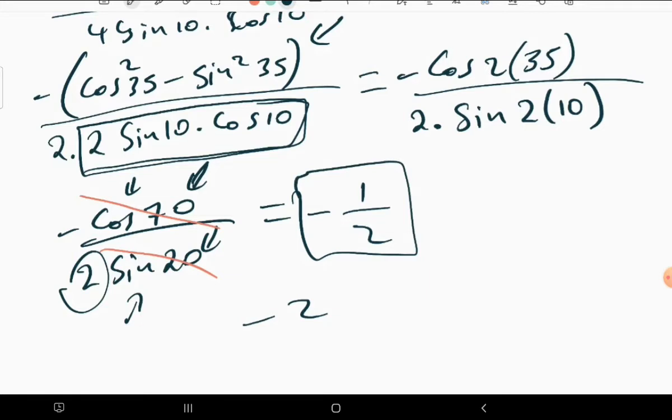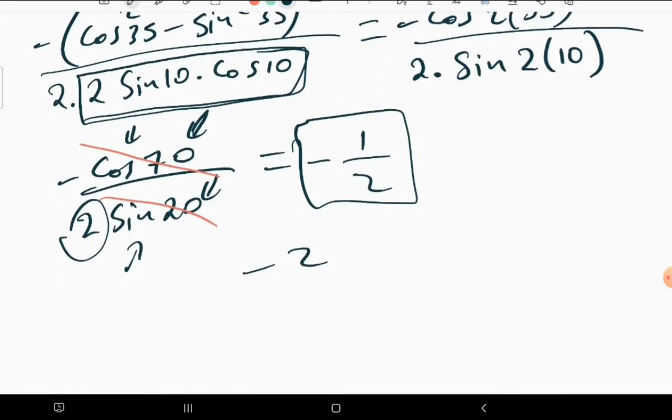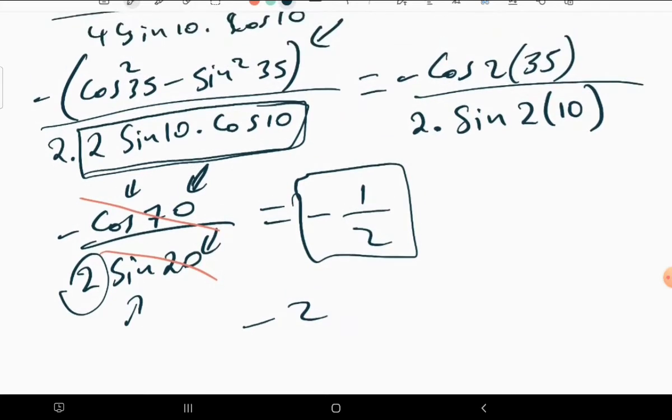Now, this is what we have for this question, and this is the final answer, which is negative 1 over 2. Then let's move to the next question, if we have one.